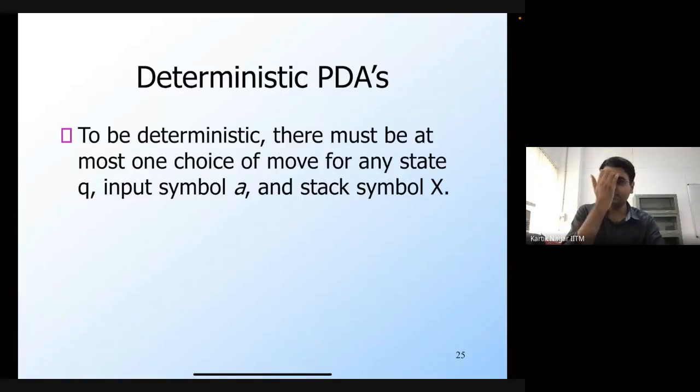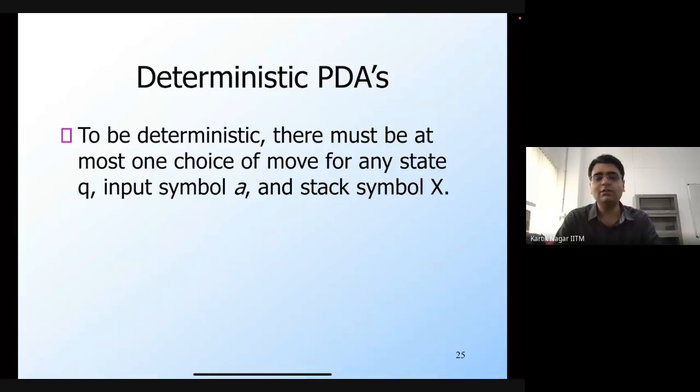As I said, to define deterministic CFLs, we need to define deterministic PDAs. A PDA is deterministic if at every step there is at most one choice, which means that for a given state q, a given input symbol a and some stack symbol X, there must be at most one choice of move that the PDA can make. Note that we say at most one choice.